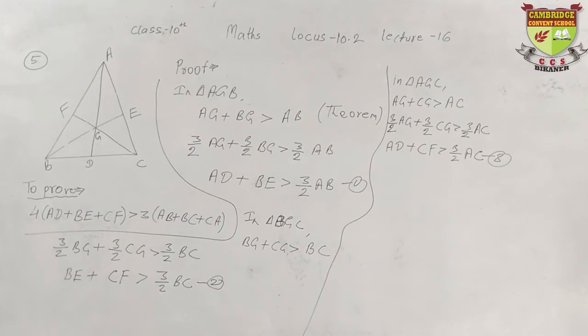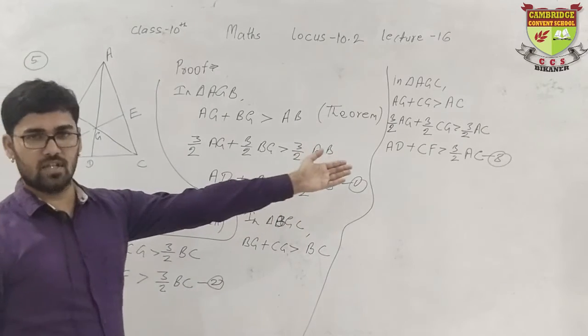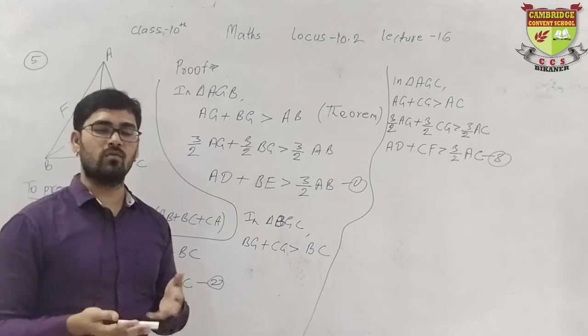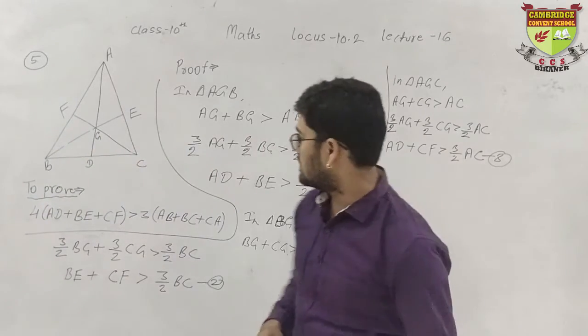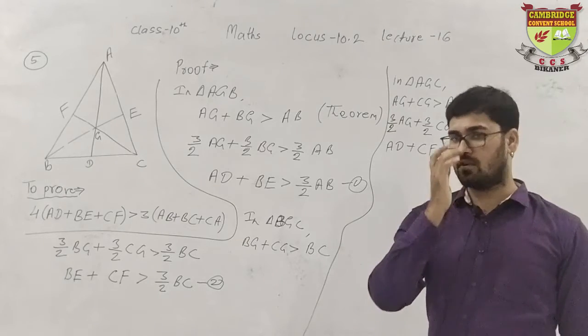Now students, what will you do? Now our answer is about to come. We will add equation number 1, equation number 2 and equation number 3. So write the statement by adding equations 1, 2 and 3. See, the left portion will be added and the right portion will be added.